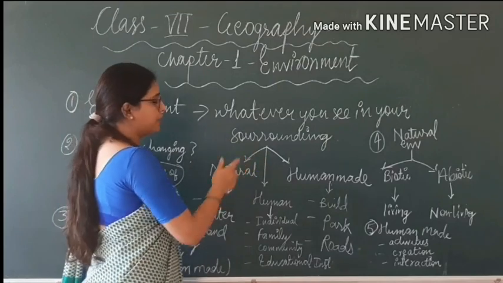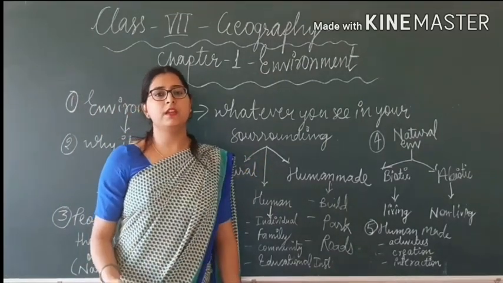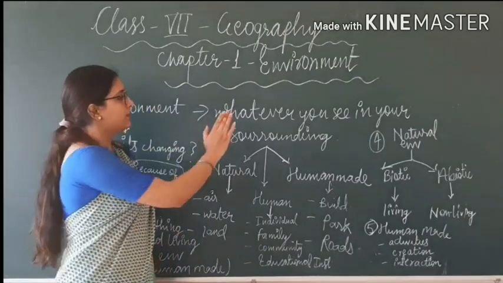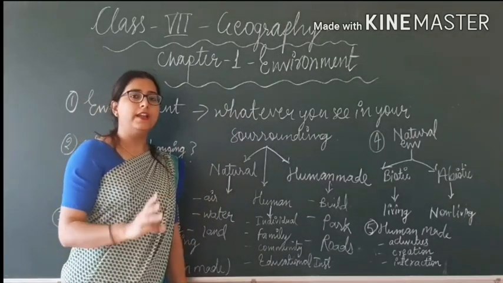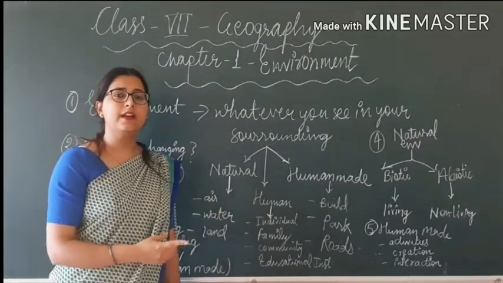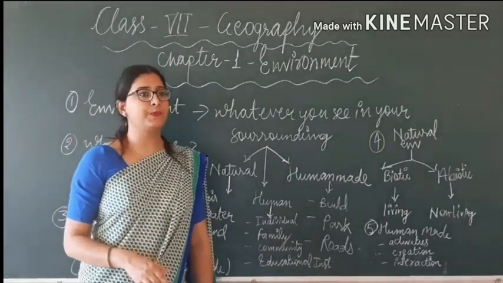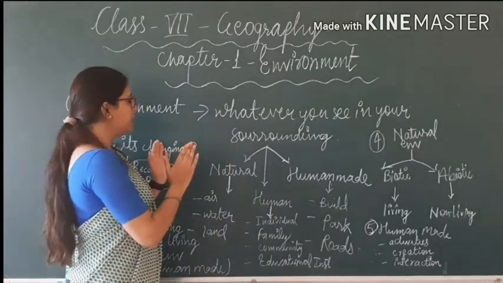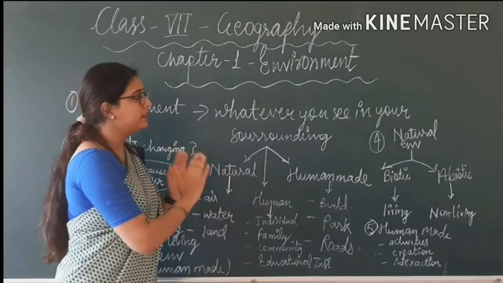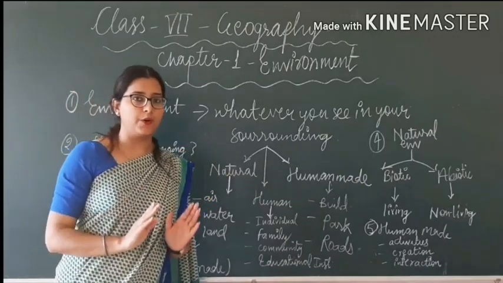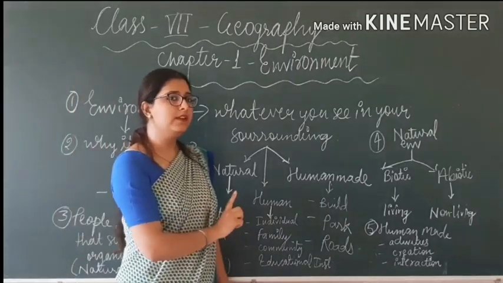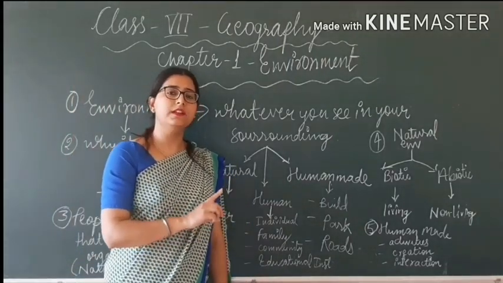It can be natural, it can be human made, it can be humans itself. So in short, environment is anything that you observe in your surrounding, and it can be of 3 types, that is natural, human made and humans itself.